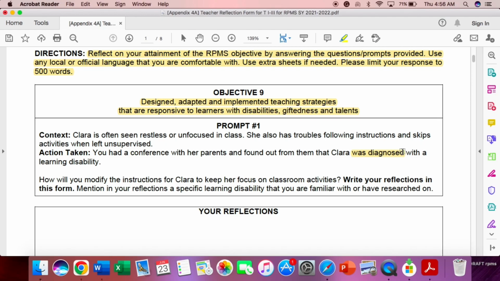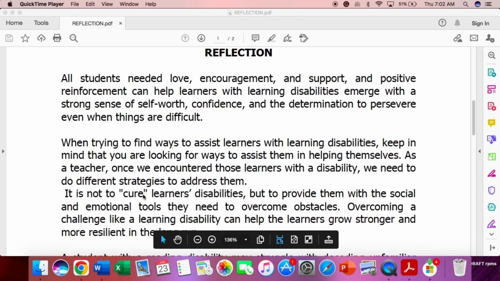So, example dito, under prompt number 1, Clara is often seen restless or unfocused in class. She also has troubles following instructions and skips activities when left unsupervised. So, the action taken here, you had a conference with her parents and found out from them that Clara was diagnosed with learning disability. Now, how will you modify the instruction for Clara to keep her focus on classroom activities? Write your reflection in this form. Mention in your reflection a specific learning disability that you are familiar with or have researched.